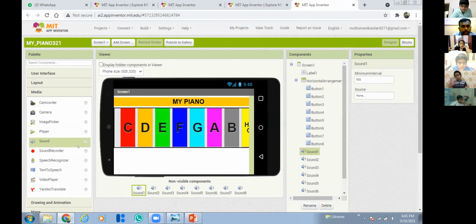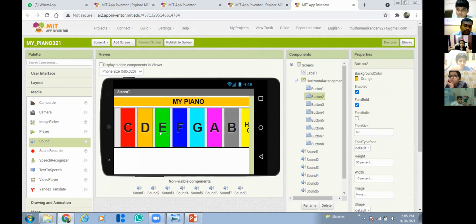Sir, I have a doubt. Yes, Advita. When you place the upper black keys, I didn't understand. In a piano there are 2 types, white and black. Yeah, the upper ones. We are not designing that one. We are designing a very basic piano. That is a professional piano, right? So we are developing the basic piano one.